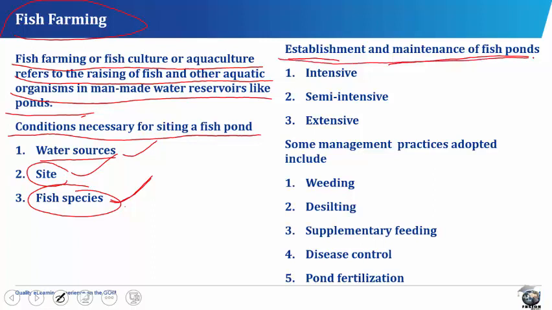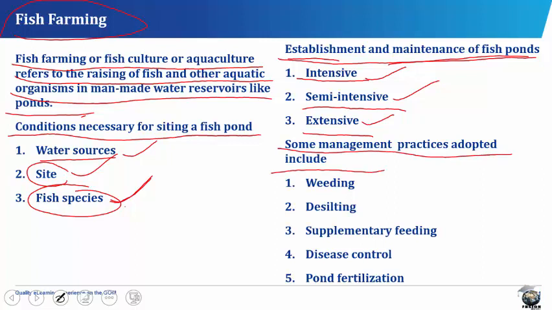The establishment and maintenance of fish ponds. The fish pond is usually stocked with fingerlings of appropriate species. This system could be intensive, semi-intensive, or extensive. When it is intensive, it is commercially oriented. When it's semi-intensive, it is for sale and for family use. When it is extensive, it is just for family use. Some management practices adopted include weeding, desilting, supplementary feeding, disease control, and pond fertilization.